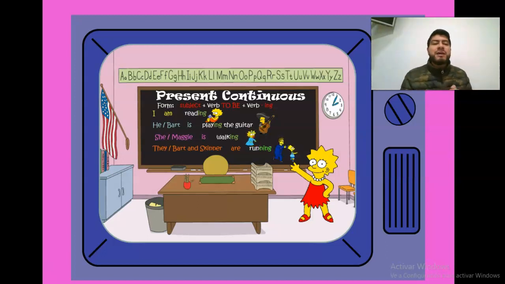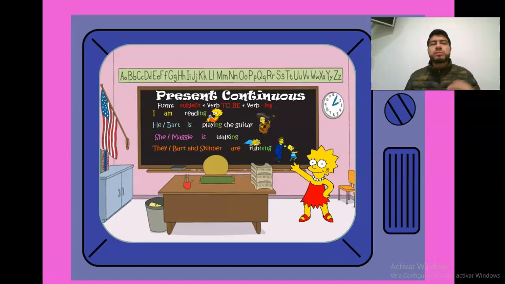And finally we have they, or we have Bart and Skinner. Two people, Bart and Skinner, are running. So Bart and Skinner, subject, or they, subject, are, verb to be, and running, there is the verb with the ing.